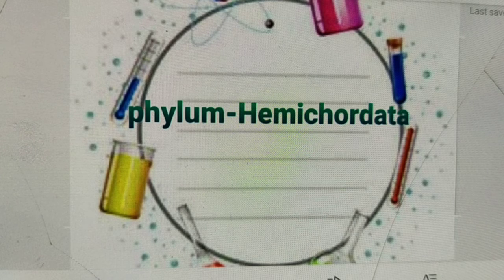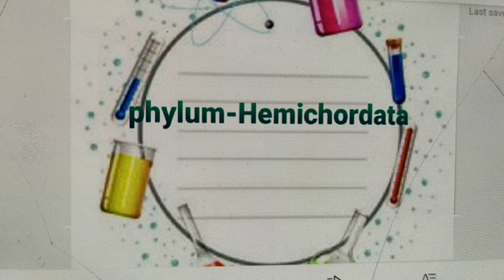Circulatory system simple and open, including a dorsal heart and two longitudinal vessels, one dorsal and one ventral. Their respiration through pharynx bearing gill slits. Their excretory organ glomerulus situated in proboscis. Their sexes usually separate.